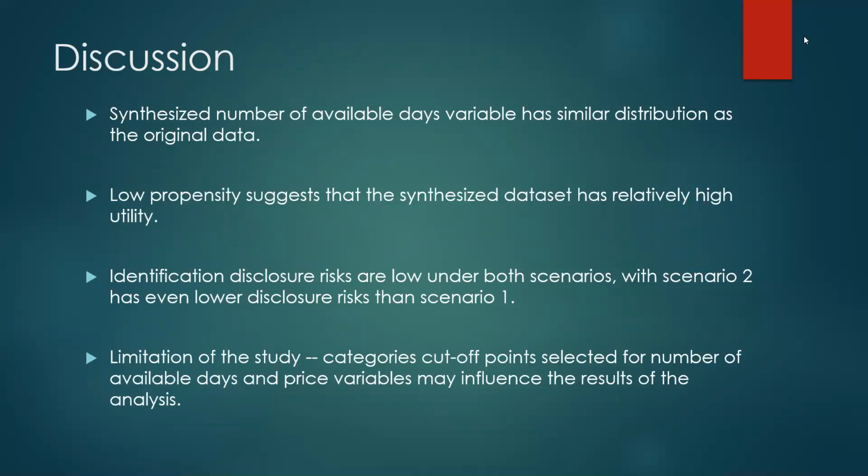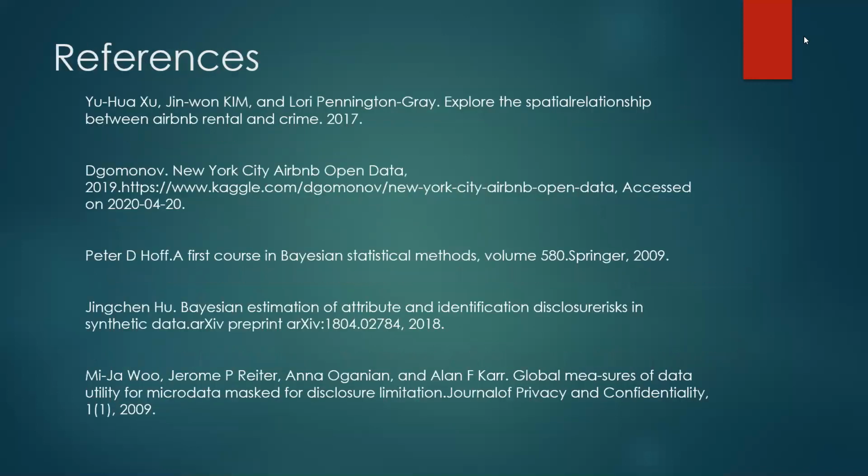But in reality, that's probably not true, and that's only because of how we measured the disclosure risk and what we did in the model. And that's my references.